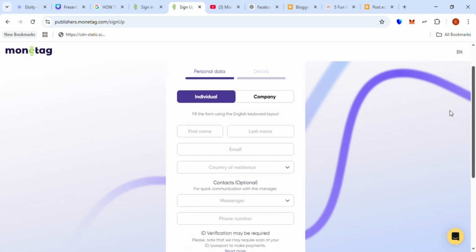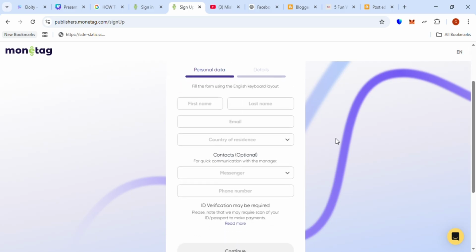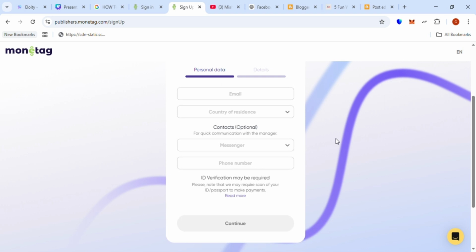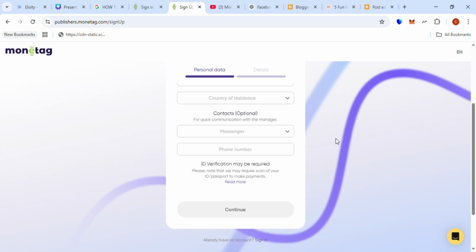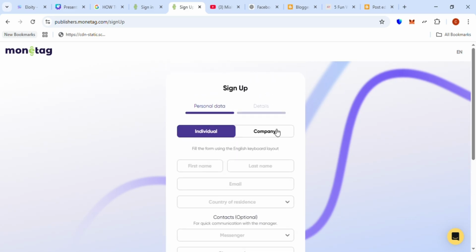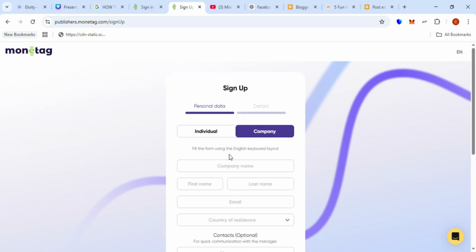Go to monetag.com, and once you're on the page, you go to sign up. On this page you can choose either an individual account or a company account. Whichever one you choose, ensure you fill it in with your real details. Don't make any mistakes when registering on the platform. Use your real details so that when you have any challenge, it's easier for them to verify that you are a real person and not faking those details.